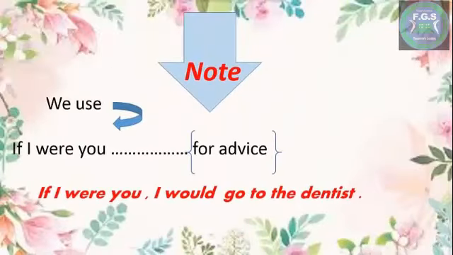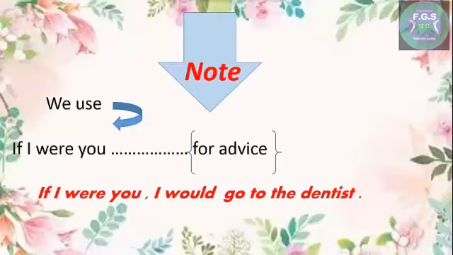And now let's see this important note. We use the second conditional of if to advise someone. Let's see. If I were you, I mean here we use the past simple. The second sentence, would plus infinitive.